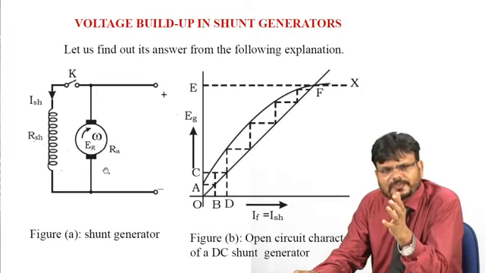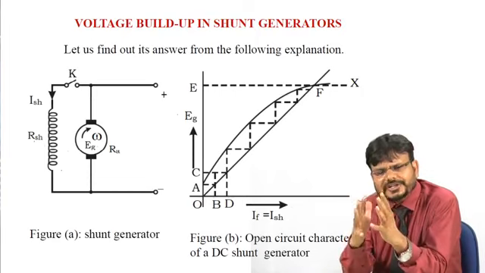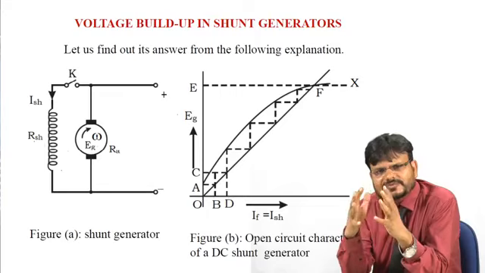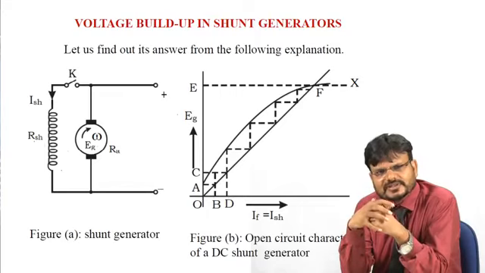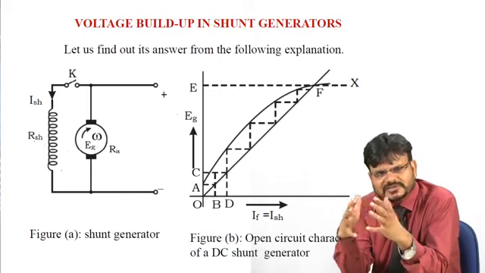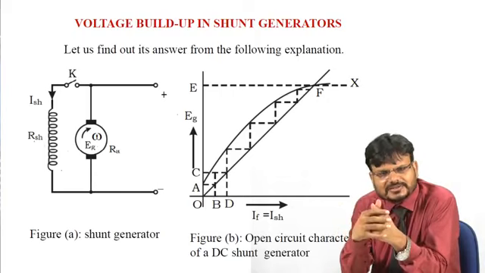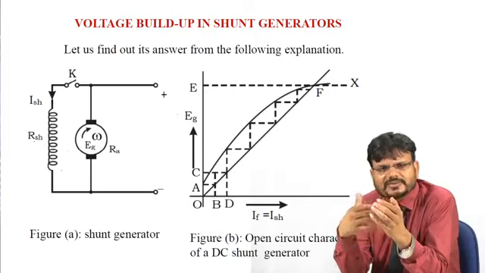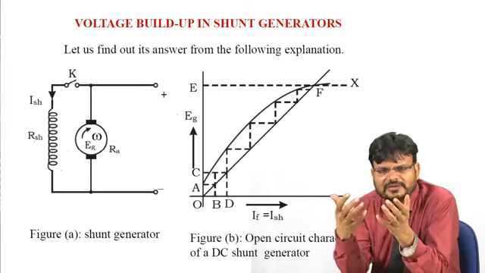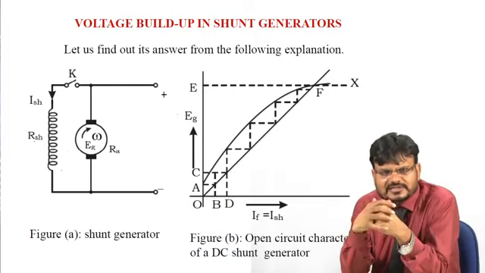As you know, every generator or motor has some residual magnetism. If any generator has some residual magnetism, that means it has some magnetic properties, so of course it will have some field flux.